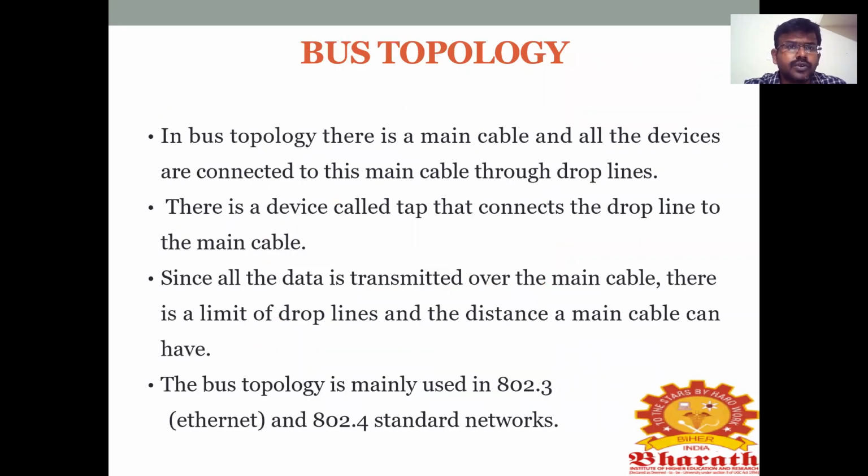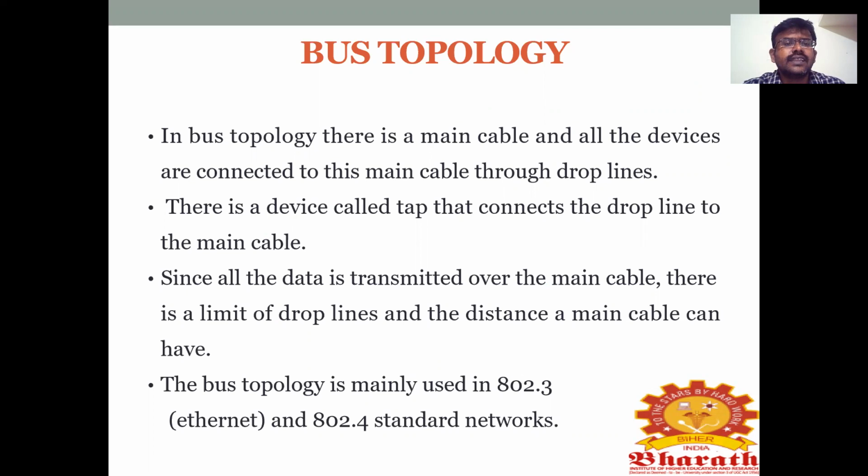First we discuss bus topology. In bus topology, there is a main cable. In that main cable, all the devices are connected through drop lines. If a device or host wants to share any information, that information should be shared through the main cable.